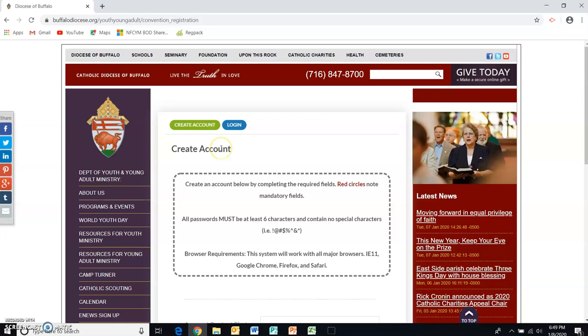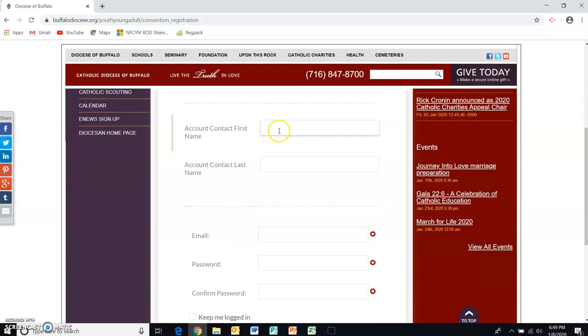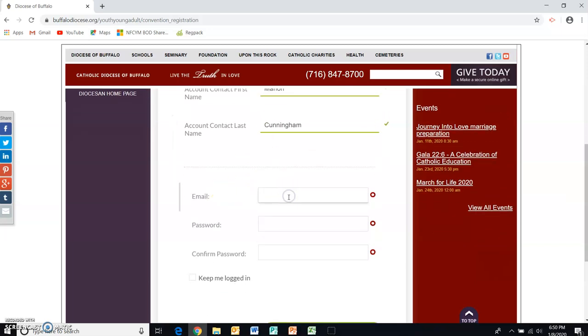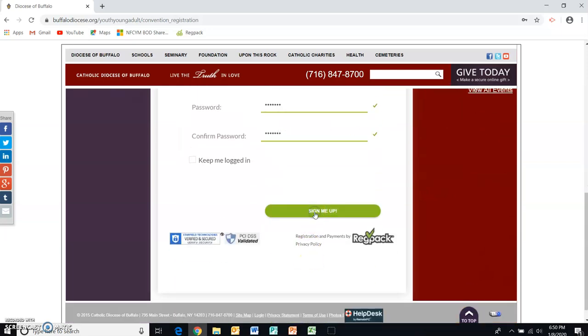Now again, this is going to look similar to what you did as a group leader, but you need to do it again here. So for this example, I'm going to be Marion Cunningham because I'd like to walk you through what your parents will experience when they go to register a youth. So I'm going to use a sample email address. Now, parents, of course, would use their real email. I am just using a test email and a sample fake email because I don't want to confuse our little system here.